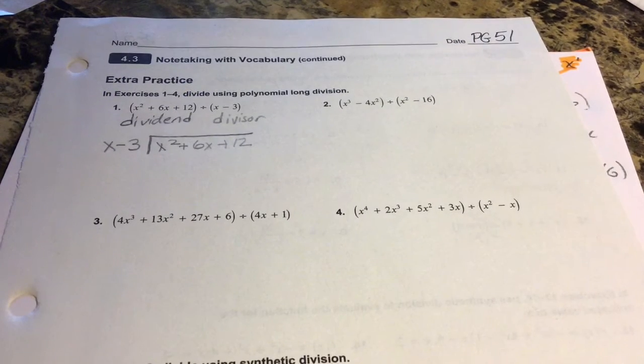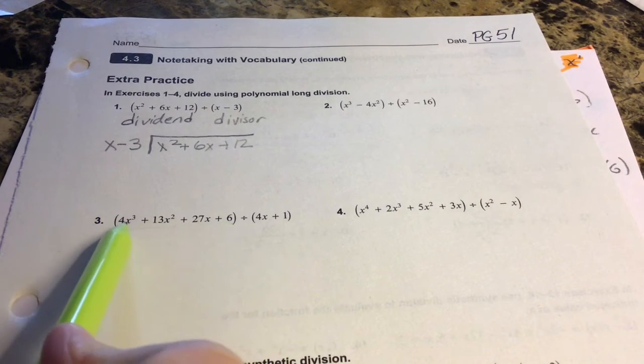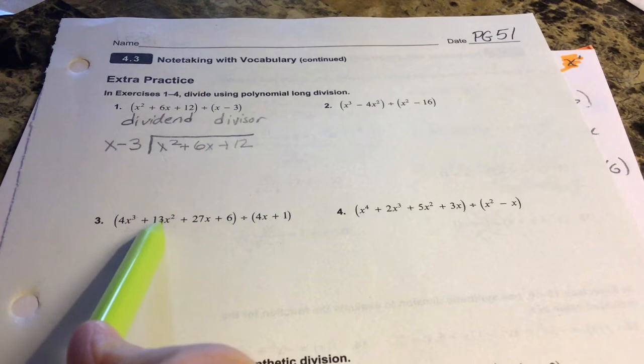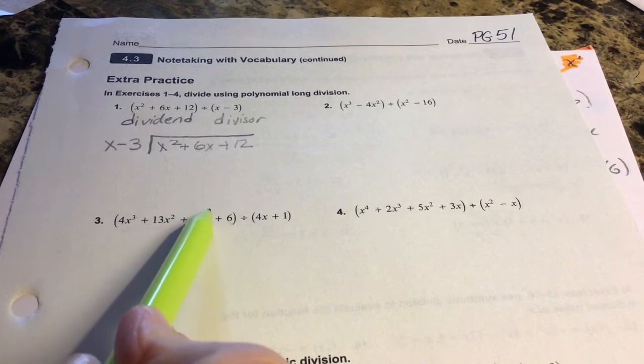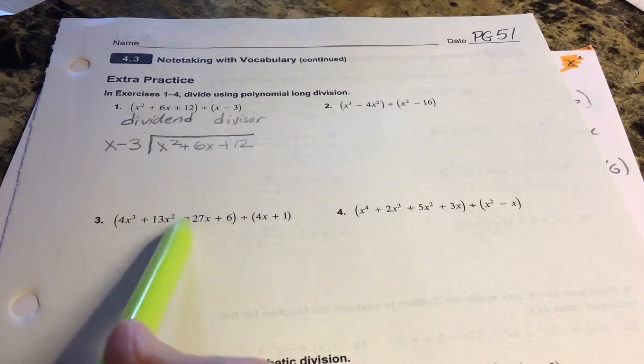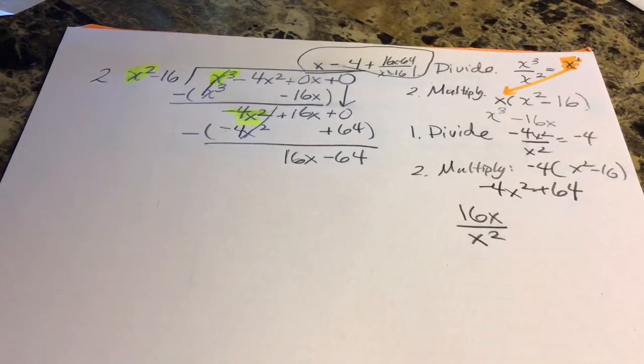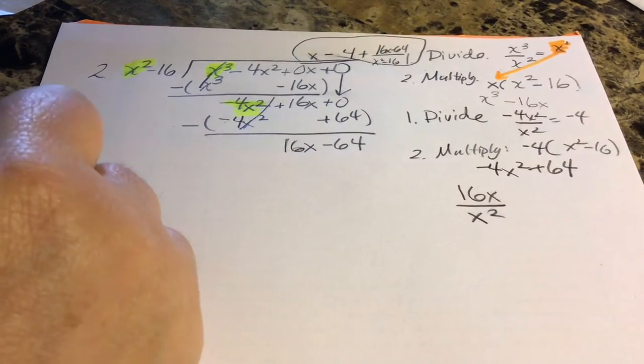Next, I'll do example number 3, and I definitely do want to check this one first to make sure that every variable is represented in the dividend. And remember, this first one is my dividend. I have x to the third, x to the second, x to the first, and no x. So this dividend is perfect for me to divide this divisor by. So let me get my piece of paper and write down that problem.